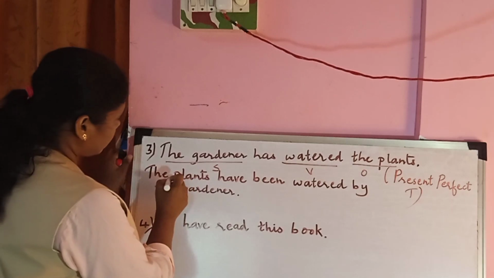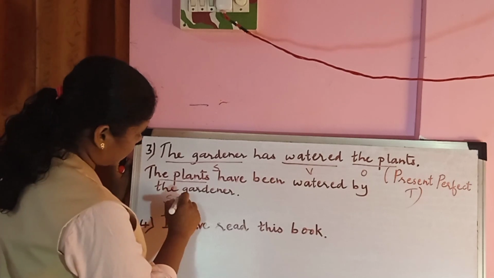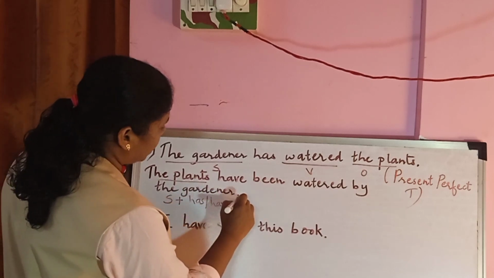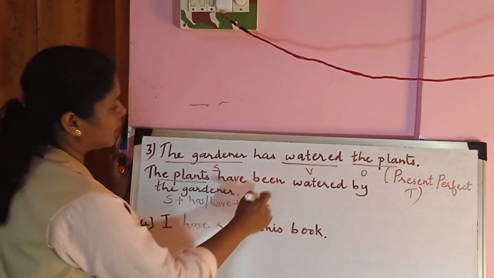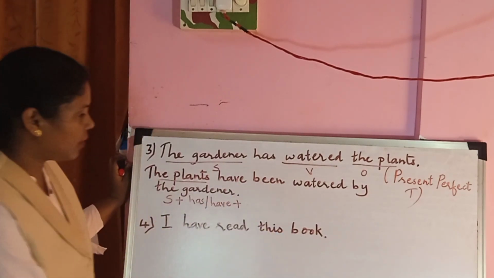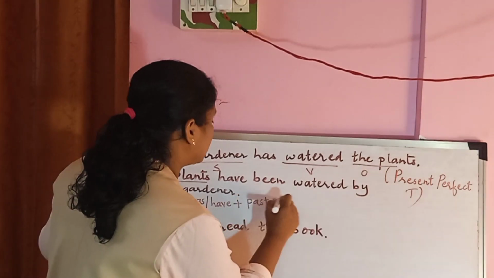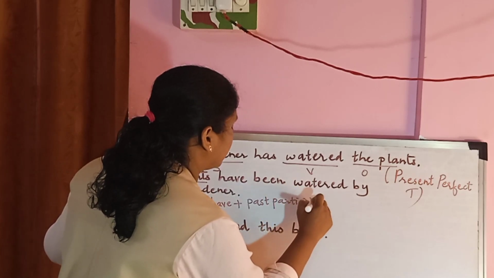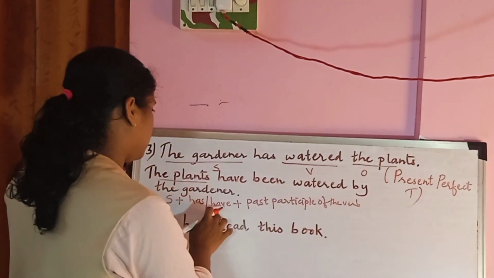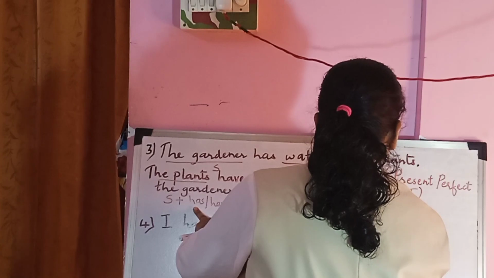So the plants, so the subject, I am writing it here: the subject plus has, have, the auxiliary verb you will have to use, plus been, the past participle of the verb be, plus the past participle of the verb, have been watered by the gardener. Gardener is the object.